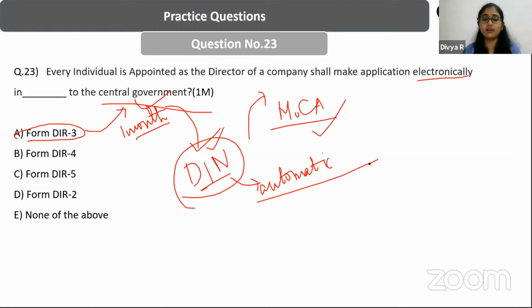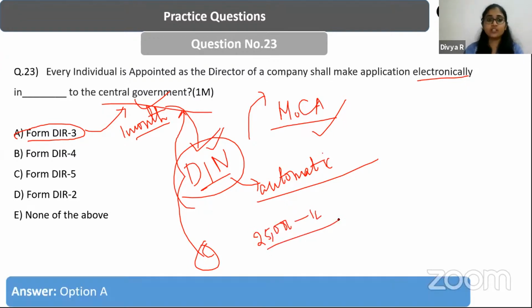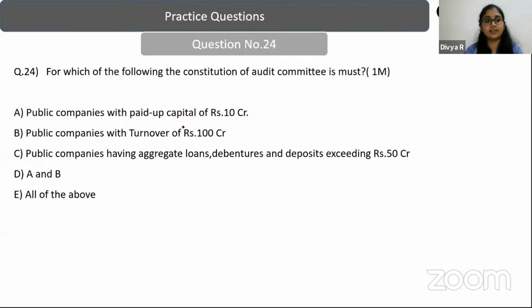Right, and whenever a company is going to have different directors, a company has to give all the DINs, that is the director identification numbers, to the central government. If they are not giving the DINs of all its directors, then there is again going to be a penalty on the company itself. If they do not comply with the demand from the central government that DINs must be provided, then there is a possibility of a penalty on the company of minimum 25,000 and maximum of 1 lakh, right? Next question. So the answer here is form FIR 3.